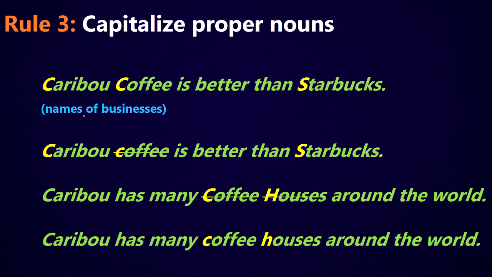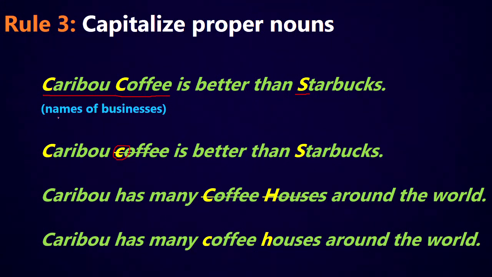We also capitalize the names of businesses. So Caribou Coffee is better than Starbucks. Caribou Coffee is the full name of the business. So because both Caribou and coffee are part of the name, we're capitalizing both C's. And the same thing with Starbucks. We capitalize the S in Starbucks because that's the name of the business. So if we look at the second bad example here, Caribou Coffee is better than Starbucks. We got the little c, and that's no good. We have to have the big C.